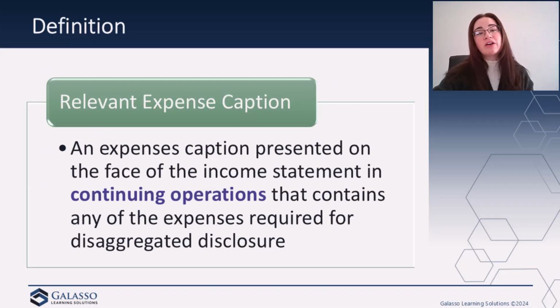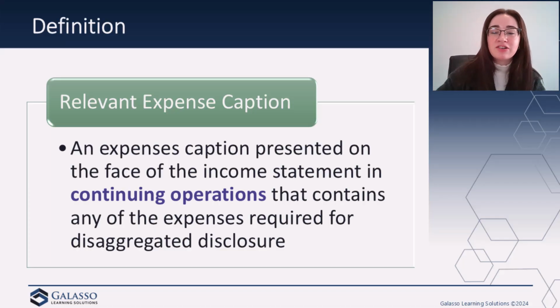So let's talk about a very key term here. This is something that's very important to understand the DISE standard as a whole, and that is what is considered to be a relevant expense caption. Now, this is something that's used over and over and over again in the standard. If you do Control F in the 125 pages, it shows up hundreds of times.